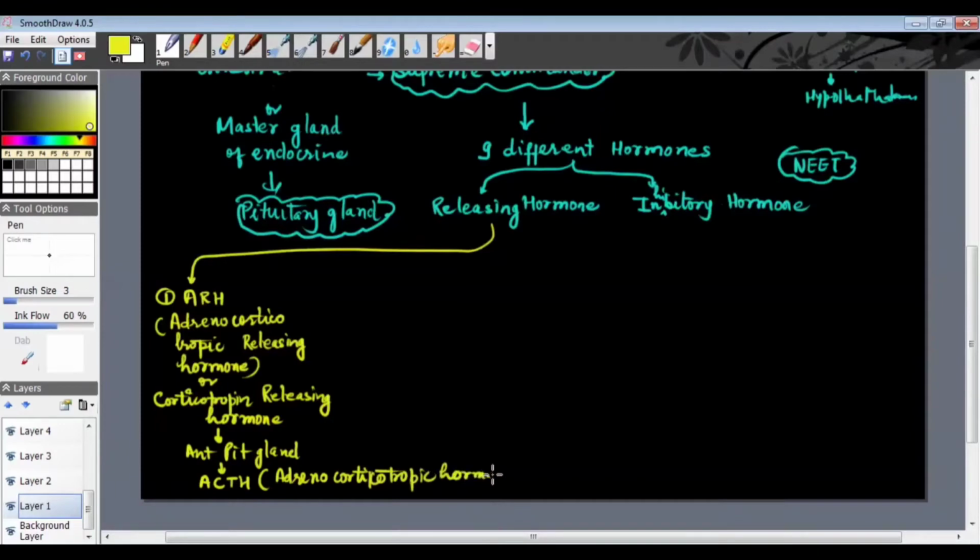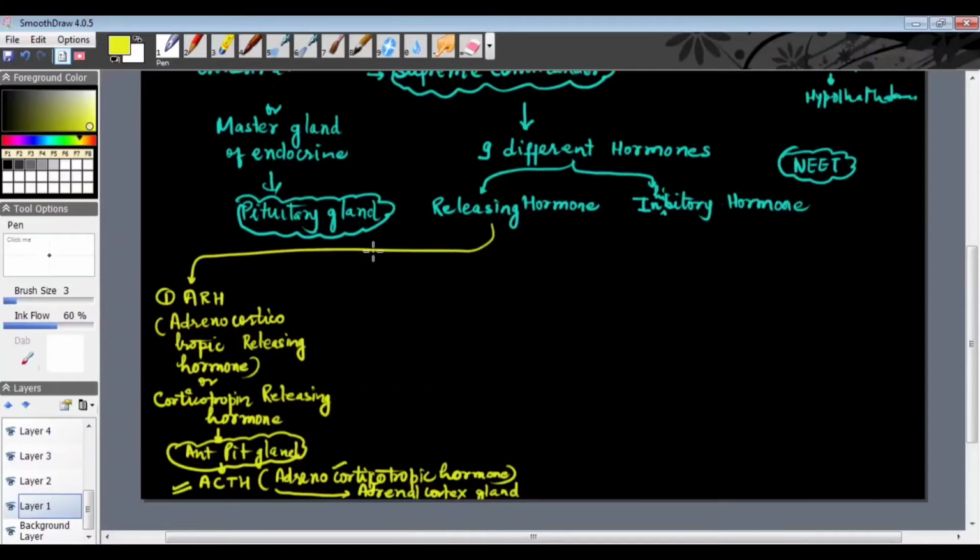This hormone is released from the anterior pituitary gland, and it shows its effect on the adrenal cortex gland. So from the hypothalamus, first of all, ARH will be released. It will stimulate the anterior pituitary. Then from the anterior pituitary, ACTH will be released, which shows its effect on the adrenal cortex gland. So in this way it works. This is the first hormone.